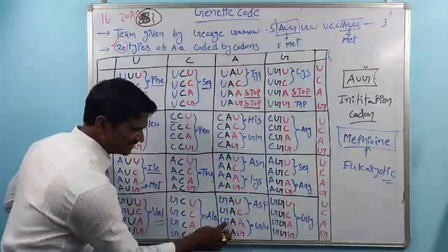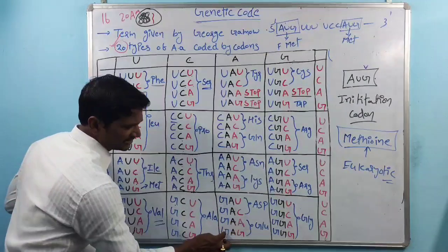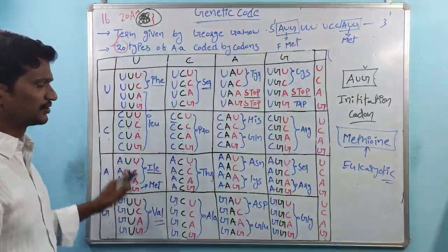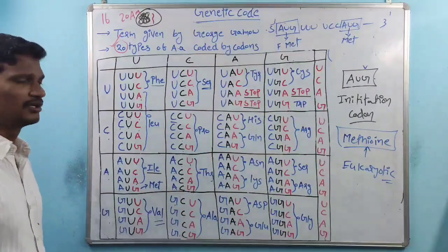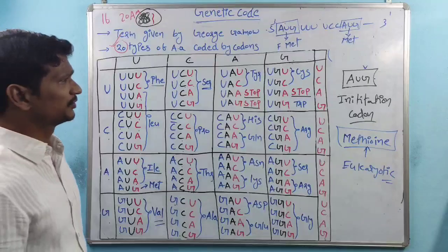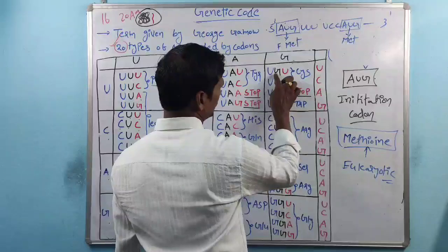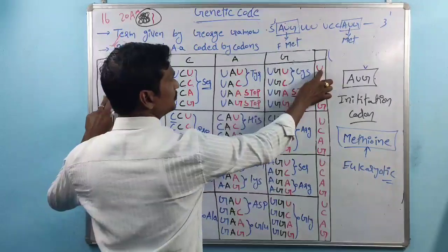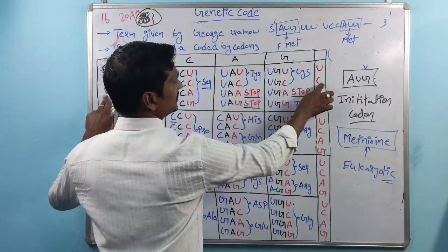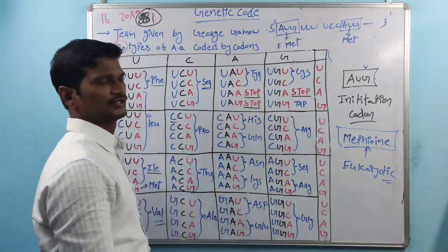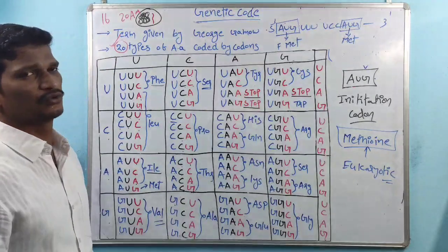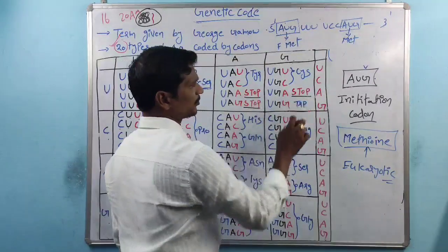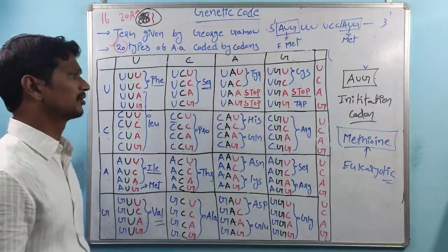And next, UGU and UGC code for the amino acid cysteine. And UGA is the stop codon.